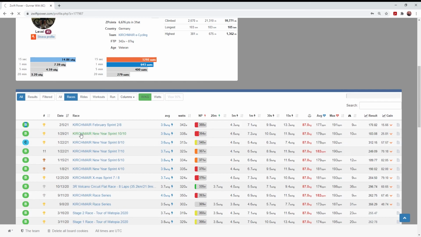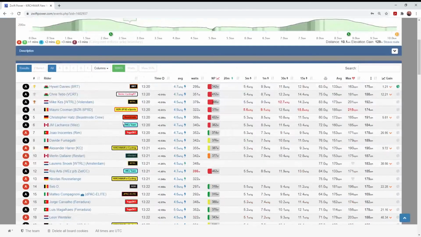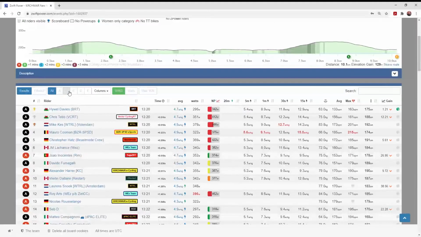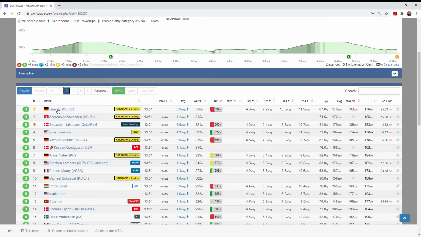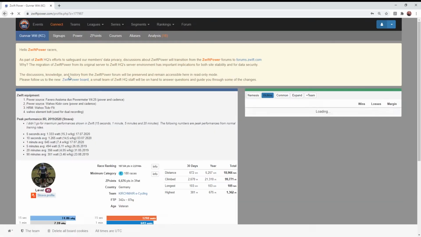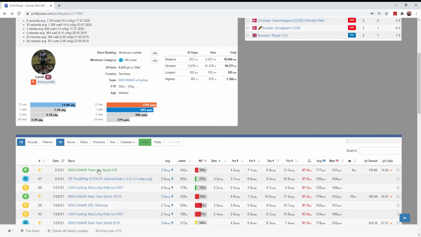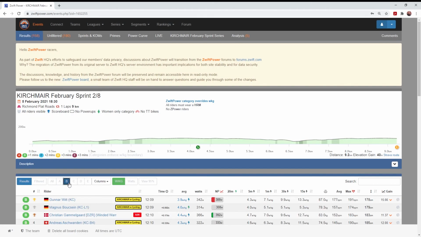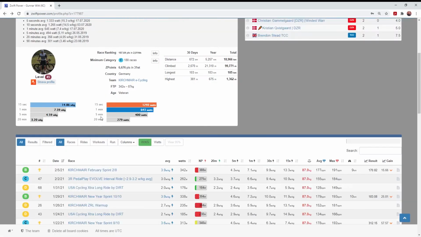So we can see here, the other one was 13 minutes. This one here, I'll actually sort for the B because he won the B category here. Again, another 13-minute race. Is this in France? Yeah, not much climbing in it, relatively flat. Let's come on back. What was it? Oh, this was the one I looked at before, February 5th. B category, again, a 12-minute race, so very short Richmond flat course.